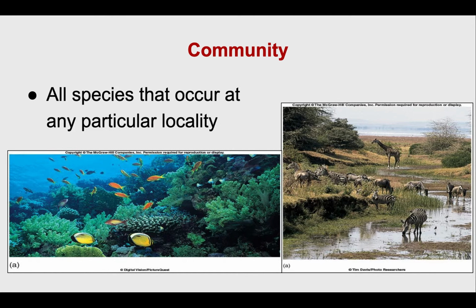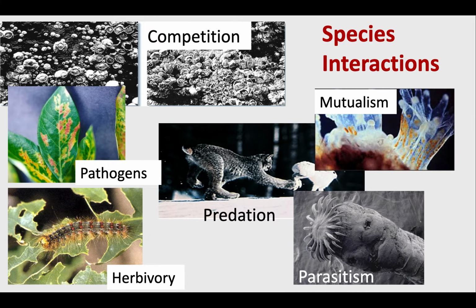Same with the zebras. We're not just looking at the zebras, we're looking at the algae in the lake, the plants on the stream side here, the trees. There's a lot going on. And we really want to know, if species live in the same area, how do they interact with one another? There's a lot of different types of species interactions. We're going to briefly cover all of these here.